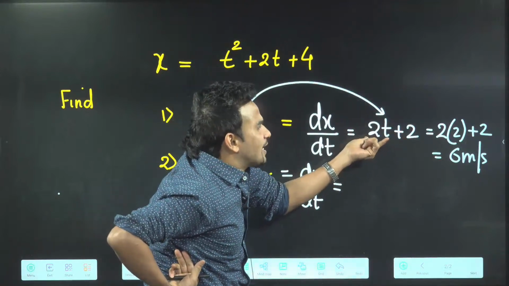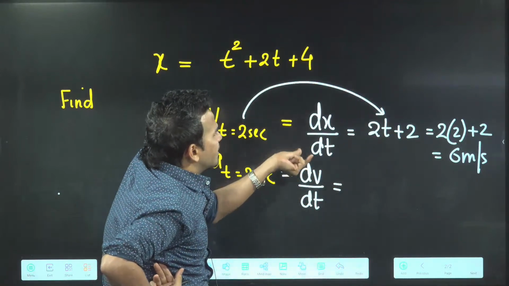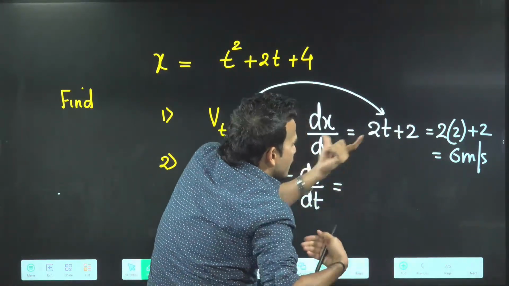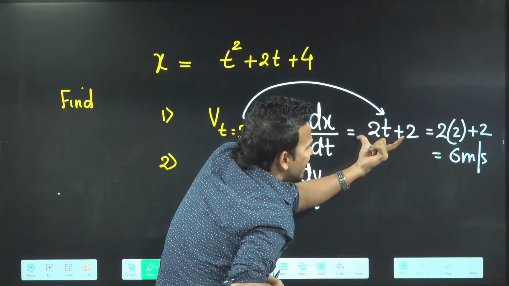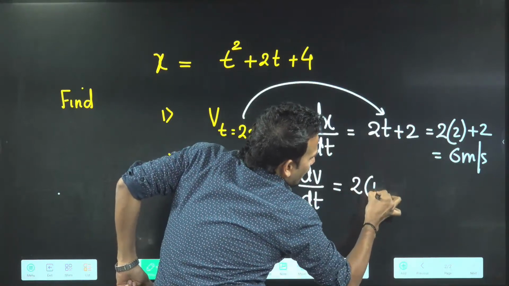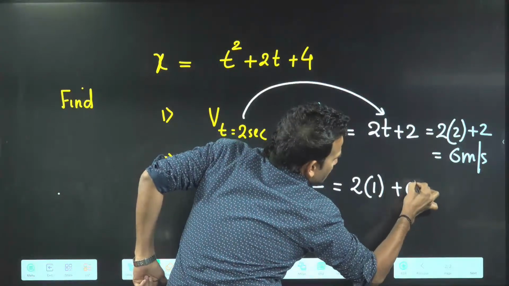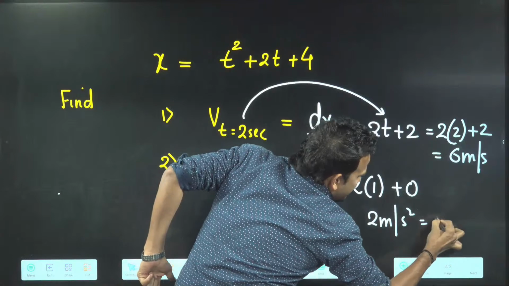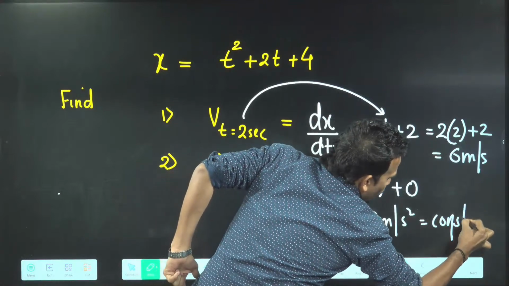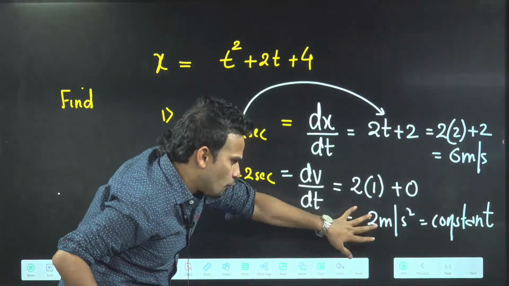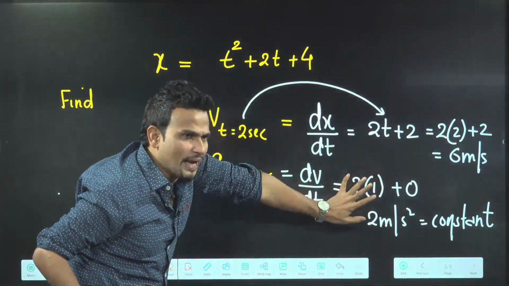We already differentiated x and got velocity 2t plus 2. Now I differentiate velocity to get acceleration. Differentiation of 2t will be 2 and of 2 will be 0. So this gives us 2 meter per second square, and this acceleration is constant. Whatever the time, t equal to 2 seconds, 4 seconds or 5 seconds, the same acceleration will come.